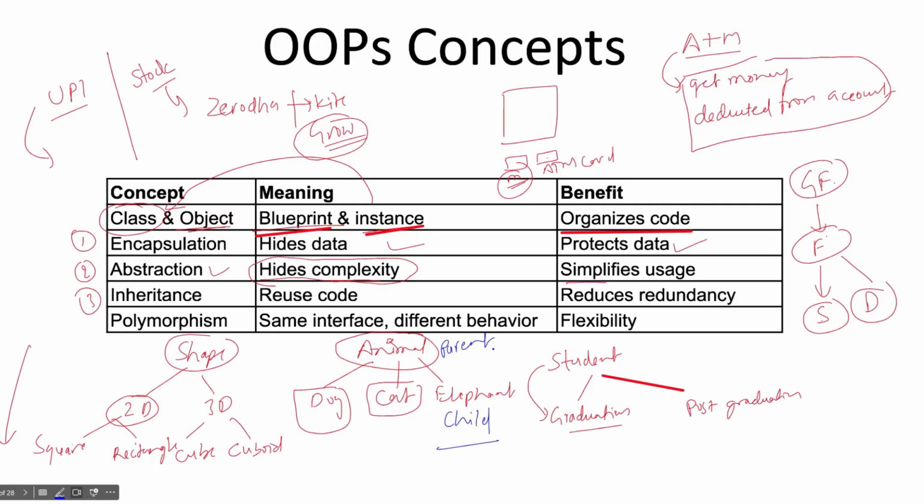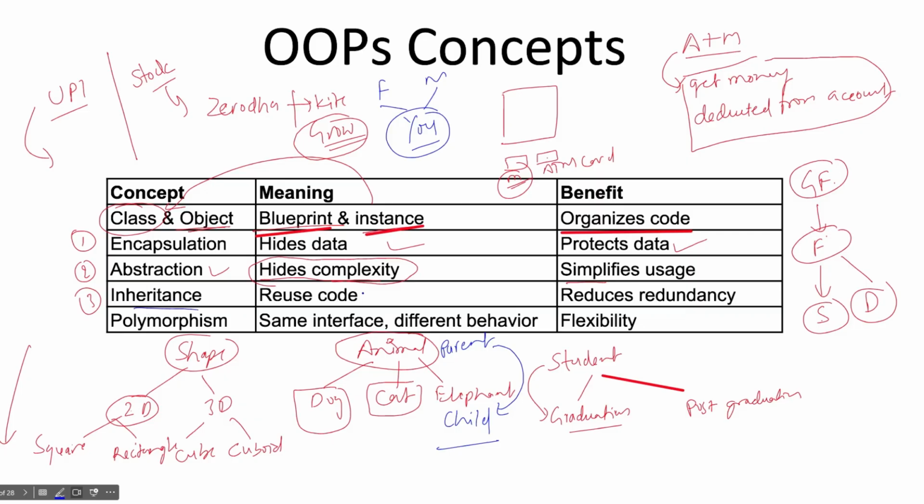So we are transferring some features from parent to child, and the child also has its own features. Like any one of you has some features from your parents, your father and mother, right? But you also have some of your own features, right? The same way we have the inheritance concept here, right?